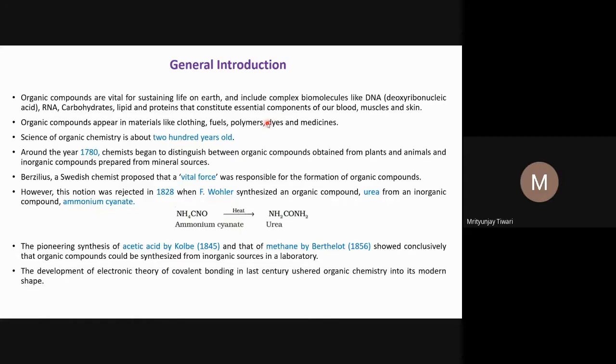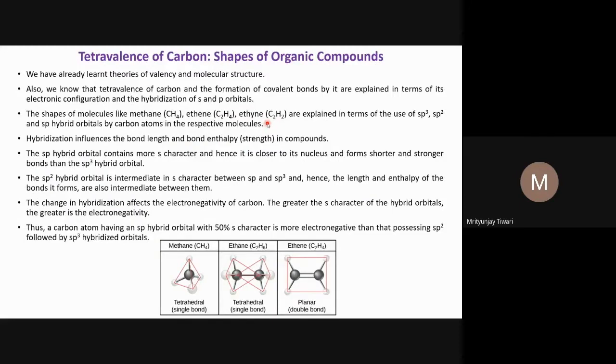In chemistry we know about bond breaking and bond formation. A very important point about carbon, which we studied in chemical bonding and some other chapters, is the tetravalency of carbon. Tetravalency means carbon can have four covalencies, and this is a very important rule because carbon follows the octet rule very strictly. So in all compounds of carbon, we should take care that carbon must have four covalent bonds.